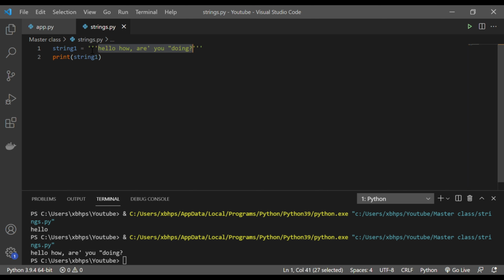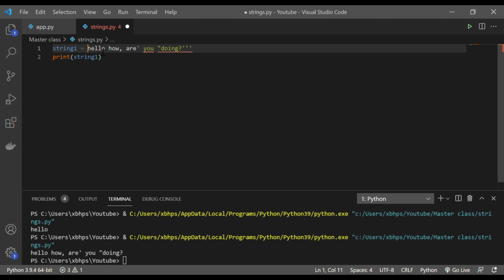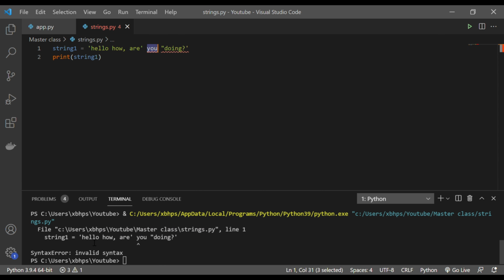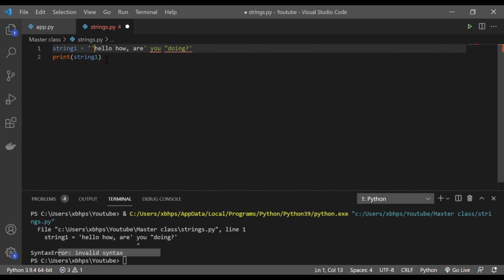But if I use only single quotes here, then that will not work. Because I already have a single quote here which is thinking that everything defined inside it is a string. After that, it has some difficulty understanding. That's why you see it is saying it is not defined and so on. If I run this, you will see there is an invalid syntax. So if your string is something like this, then it should go with the three quotes, so everything inside will be considered as a string.